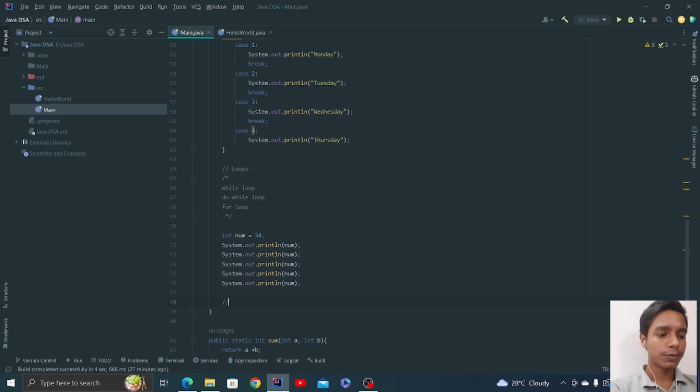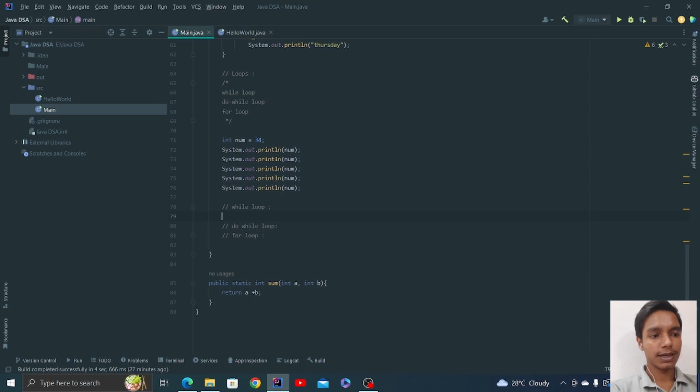We have 3 loops: while loop, do while loop, and for loop. Let's see the basic implementation and syntax of each loop. I'm not going to get into details, I'll just show you the syntax and explain how things work, with the basic example.